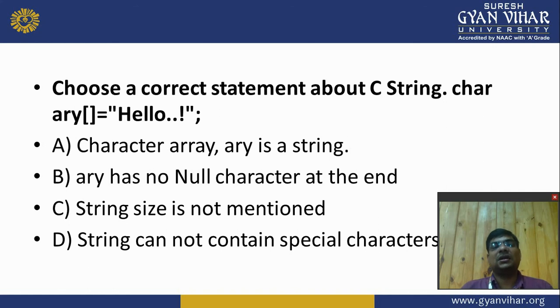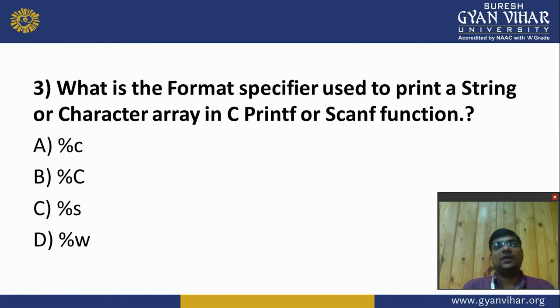Next is choose a correct statement about C string. Character array is a string. Array has no null character at the end. String size is not mentioned. String cannot contain a special character. So first is character array is a string. What is the format specifier used to print a string or character array in C printf or scanf function? I explain it. It is the %s.